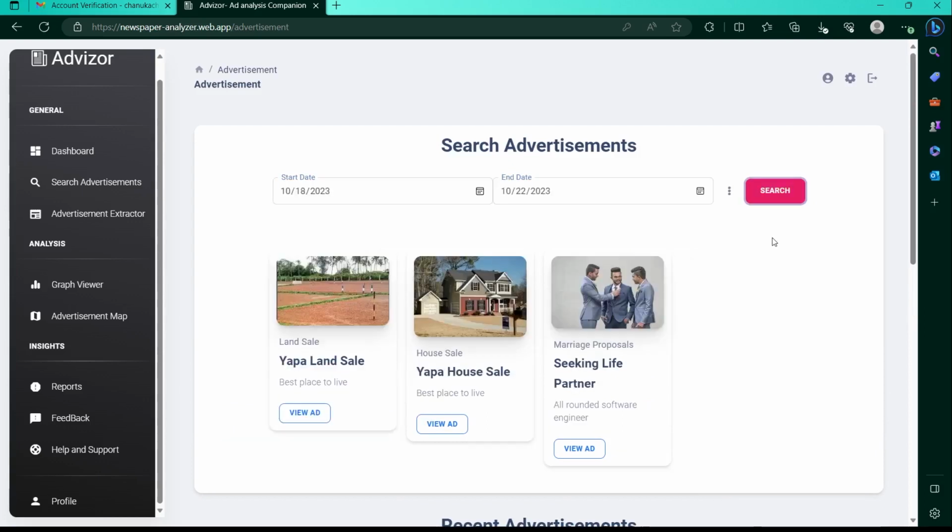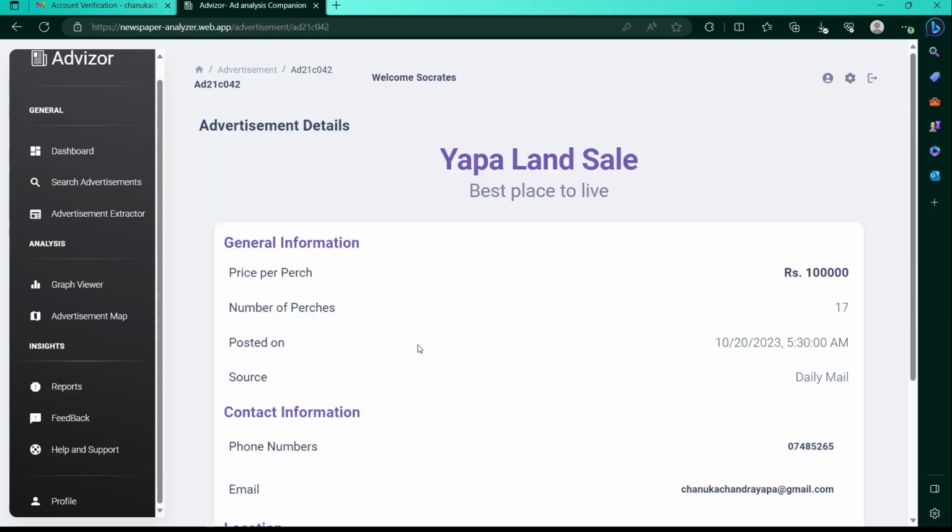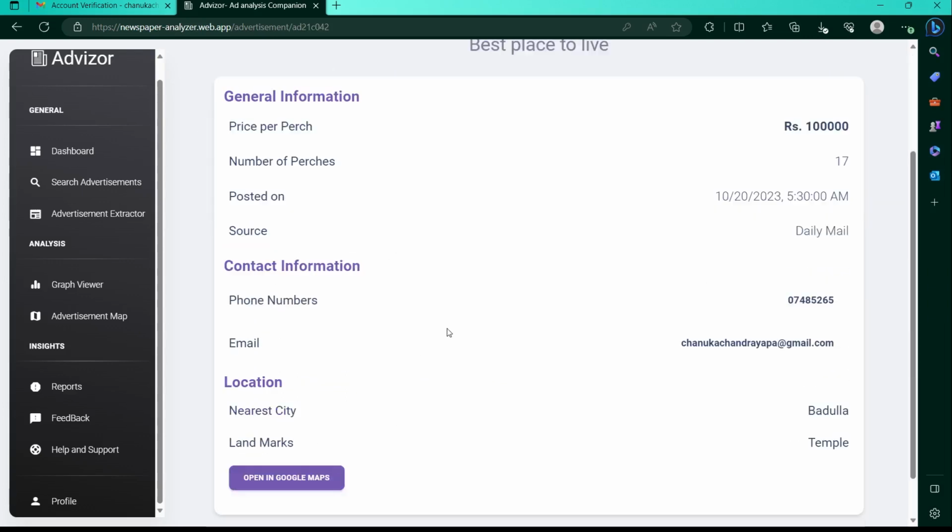Here, the user can get an in-depth idea about the specific advertisement, such as general details, contact details, and the location. The user can directly contact the advertiser through these links or get the location on Google Map by clicking this button.